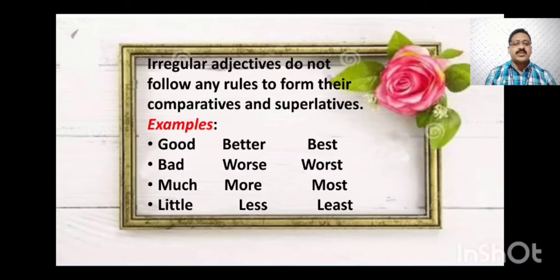Next, much. Much is positive, comparative is more, superlative is most. Much, more, most. Next one, little, positive. Less, comparative. Least, superlative. Little, less, least.